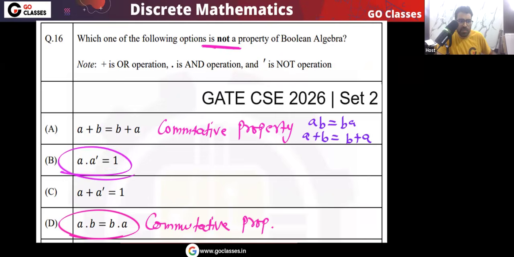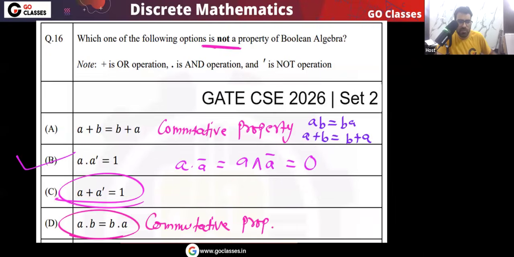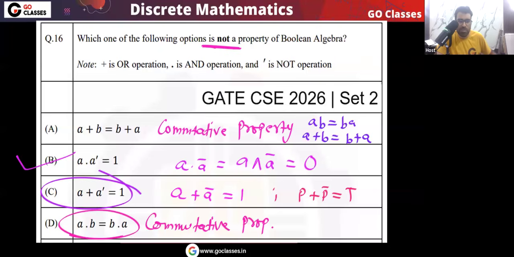What about A A bar equal to 1? This is not a property, because A and A bar is actually equal to 0, where 0 means false. A or A bar equal to 1. Yes, this is a property, that A or A bar will be 1. It's like P or P bar will be true. So yes, this is a property. The question is asking for the one that is not a property, so the answer will be option B. Very simple question. I hope you understood.